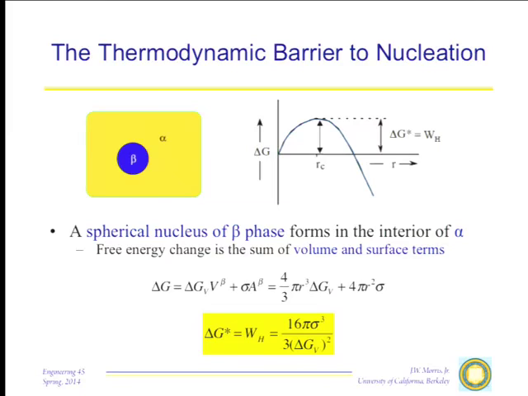And a little bit of calculation will show you that that work is, for a spherical nucleus, 16 pi sigma cubed over 3 delta G_V squared. The volumetric change in free energy is here in the denominator. It will be a big function of temperature because as the temperature goes down, the driving force for the transformation goes up. The surface energy is in the numerator, and to a first approximation, it's independent of temperature. If you want to get real fancy, it isn't, but for our purposes, we can say that it is.